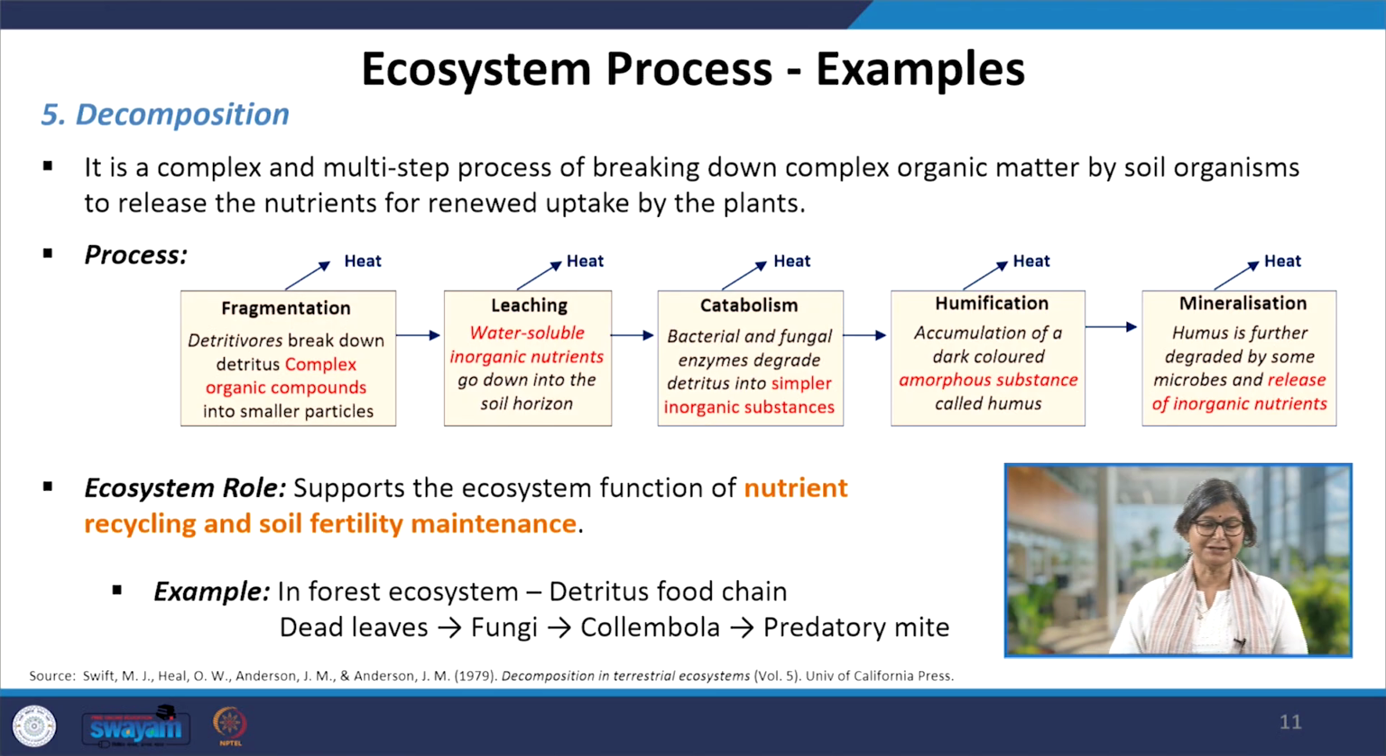The last but one is decomposition. It is a complex and multi-step process of breaking down complex organic matter by soil organisms to release the nutrients for renewed uptake by the plants. What are the sub-processes within this decomposition? Let us go through it one by one. Fragmentation, leaching, catabolism, humification, mineralization. And in each one you can see, like we discussed in the energy flow, heat is coming out. We discussed in the decomposer that heat is coming out.